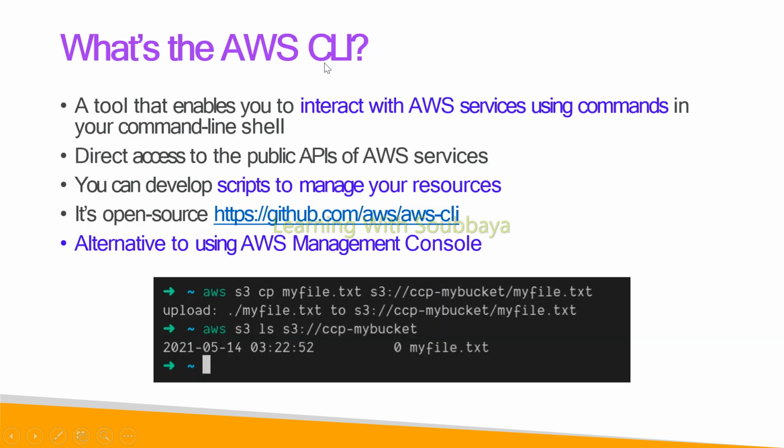So this is nothing but the AWS CLI, command line interface. We can download the AWS CLI from GitHub. It's open source, we can download it and use it. Via scripting, we are able to create the resources. You can see here the aws s3 cp command. I can create a bucket also, and we can add objects to the bucket in S3 by using the CLI.